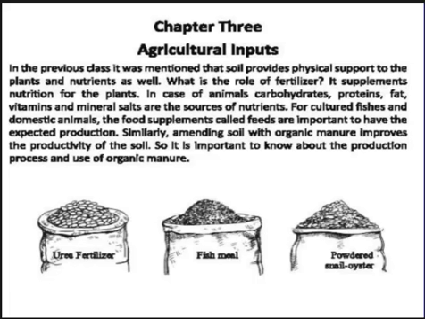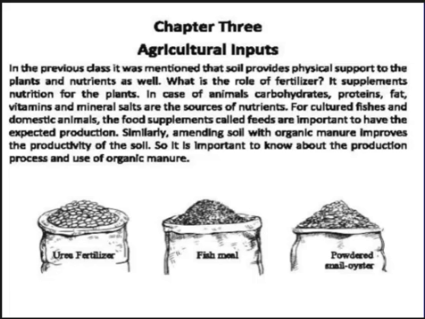In this chapter, we will discuss the role of fertilizer. What is a fertilizer? A natural substance that is used to make the ground more suitable for growing plants, and it supplements the nutrition for the plant. That means it gives extra nutrition for the plant. Animals need carbohydrates, protein, fat, vitamins and mineral salts as sources of nutrients.